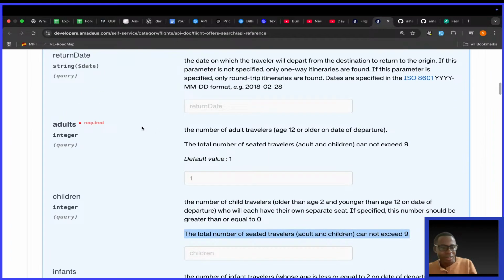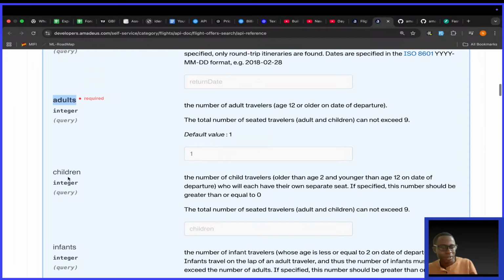Like us who are from this continent where we give birth a lot, you'd probably have to do a booking with your uncle, auntie, or brother or sister going with the other kids on the same flight but under a different booking. So children, if specified, this number should be greater than or equal to 0.